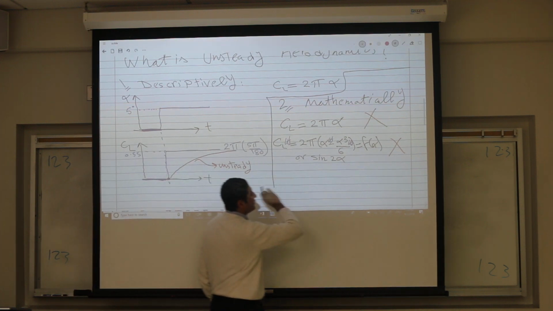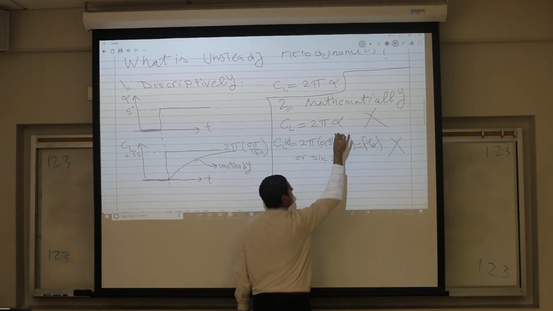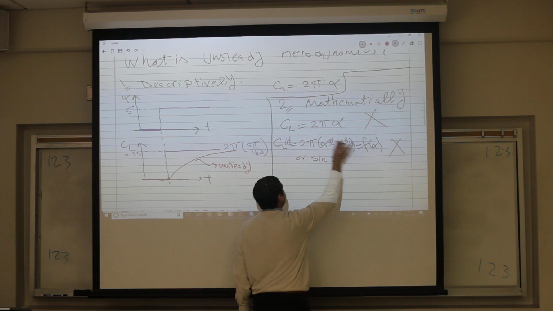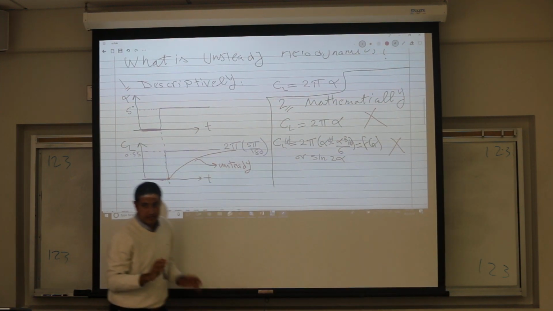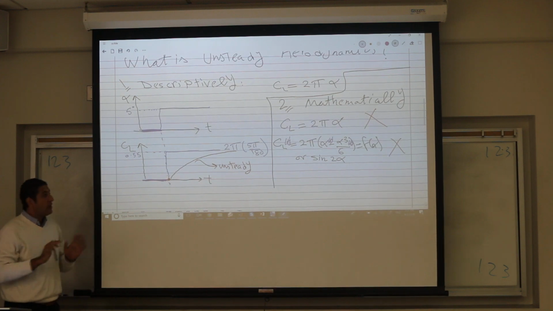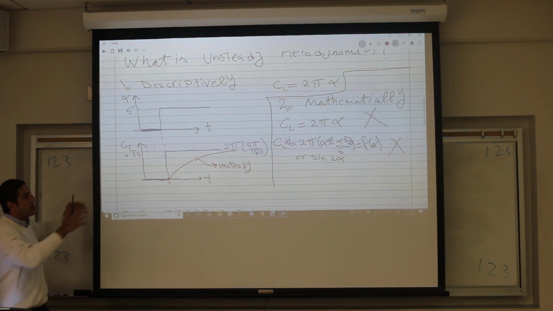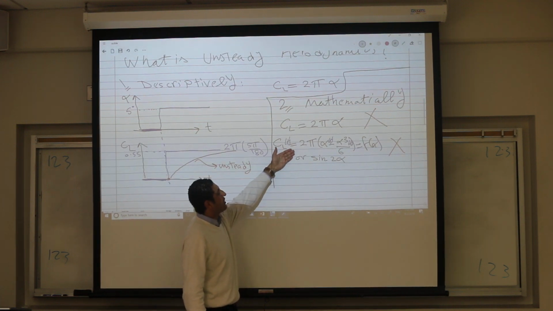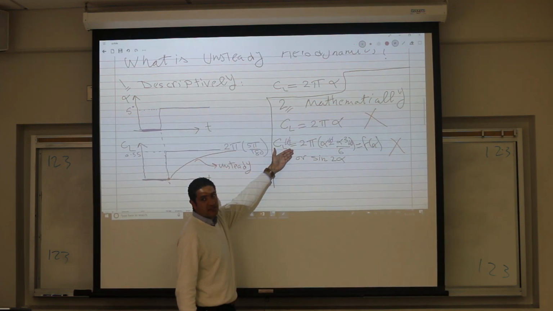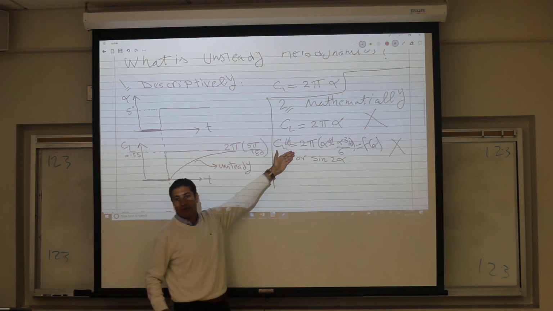What does this equation tell you? Give me your alpha at this particular time, you get lift at the same instant of time, correct? So it cannot represent an unsteady flow. I don't need to go very deep and analyze the equation. If somebody is proposing a formula like this to represent an unsteady phenomenon, I will reject it from the get-go, okay?